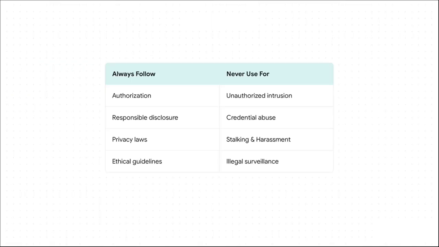The tools we've discussed today are incredible, but they are absolutely double-edged swords. The line between legal reconnaissance and a literal cybercrime depends entirely on authorization and intent. You must always follow authorization requirements, stick to privacy laws, and practice responsible disclosure. On the flip side, these tools must never be used for unauthorized intrusion, credential abuse, stalking, or illegal surveillance. Ethical hacking guidelines exist for a reason, to keep the internet safe, and crossing that line transforms you from a security researcher straight into a cyber criminal.